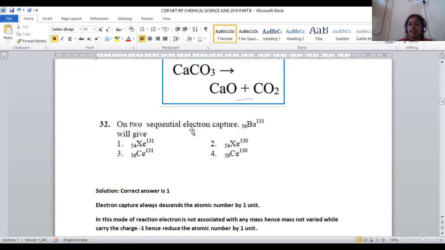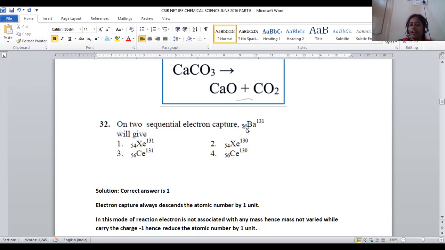But when an electron is added, the atomic number will descend instead of ascending, -1. We have to do -1, so subtraction of 1 unit will be there.